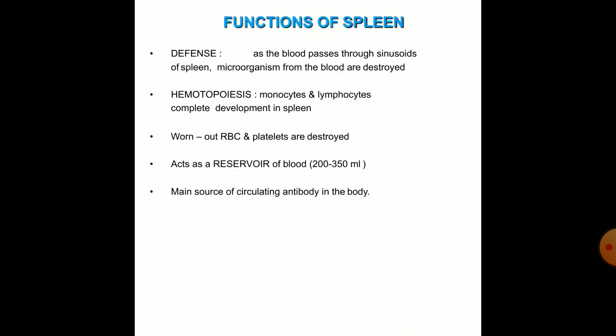Functions of the spleen. It has a defensive function, as the blood passes through the sinusoids of the spleen, microorganisms from blood are destroyed. Hematopoiesis: monocytes and lymphocytes complete development in the spleen. Worn out RBCs and platelets are destroyed. It acts as a reservoir of blood, about 200 to 350 ml. It is the main source of circulating antibody in the body.